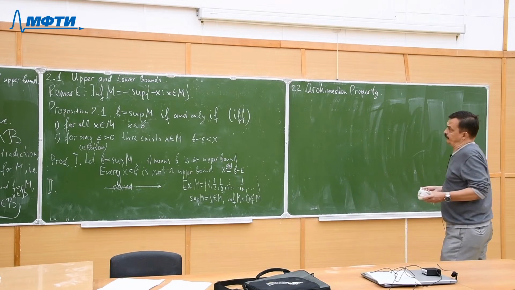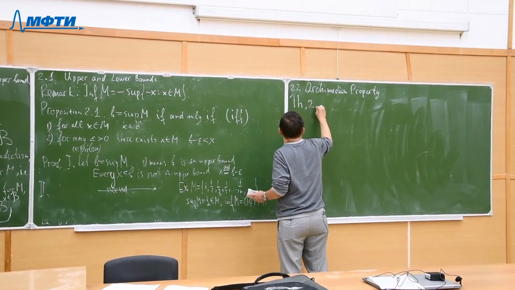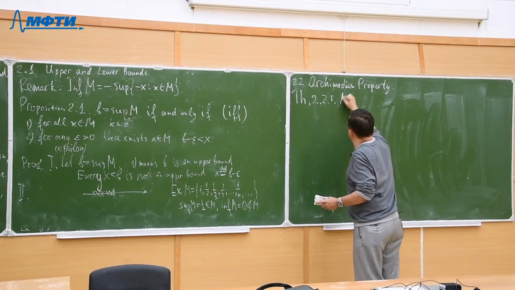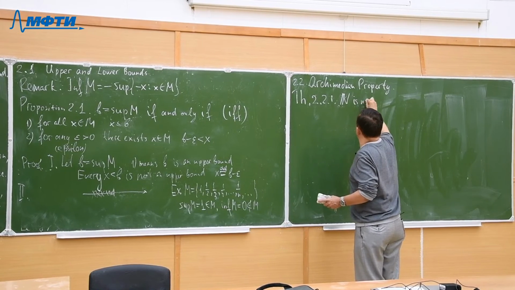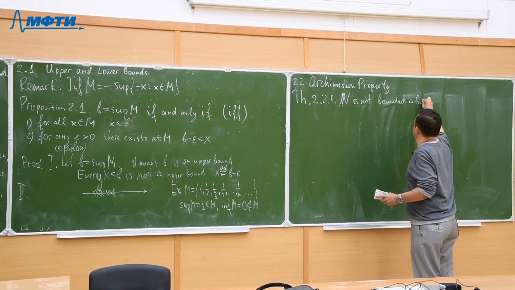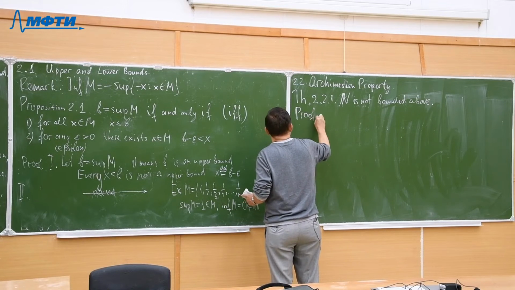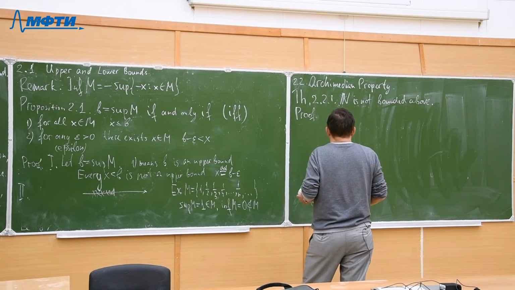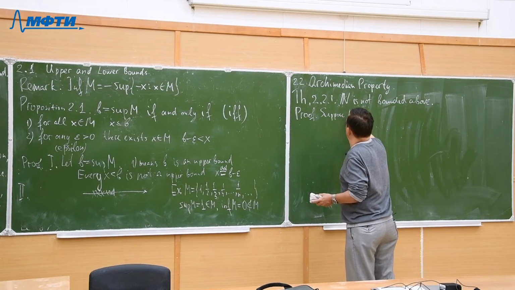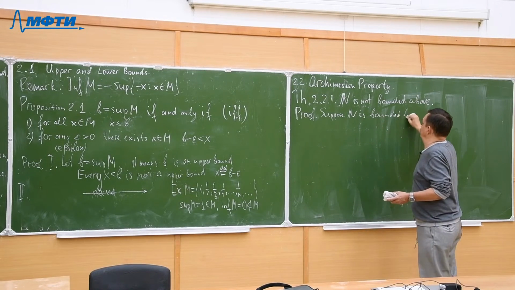So the theorem here, theorem 2.21: the set of natural numbers N is not bounded above. Proof. By contrary, suppose N is bounded above.